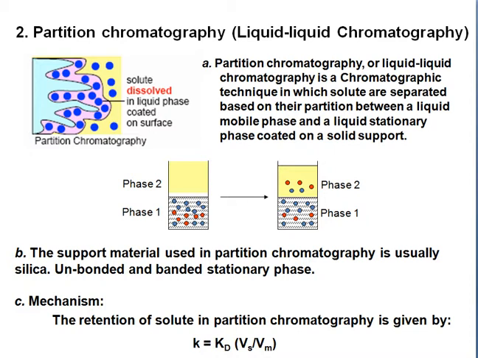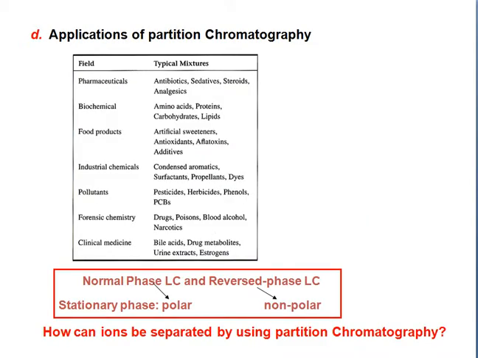Partition chromatography, or liquid-liquid chromatography, is a chromatographic technique in which solutes are separated based on their partition between a liquid mobile phase and a liquid stationary phase coated on a solid support. The support material used in partition chromatography is usually silica, with unbonded and bonded stationary phases. The retention of solutes in partition chromatography is governed by the partition between the two phases.